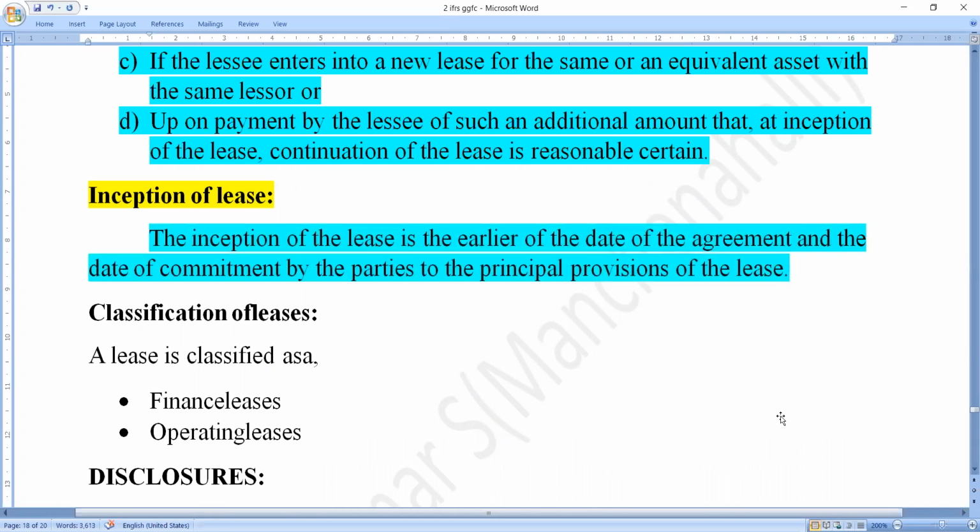What is meant by inception of the lease? Inception of the lease is the earlier of the date of the agreement. This is the most important point you should remember here. Earlier of the date of the agreement. The inception of the lease, the basic point of the lease, is the earlier of the date of the agreement and the date of commitment by the parties to the principal provisions of the lease.